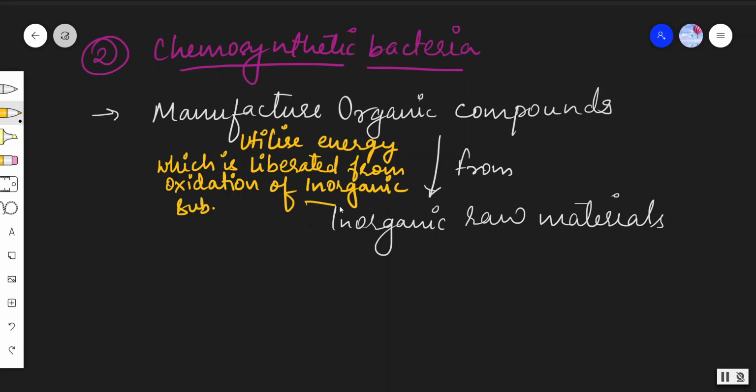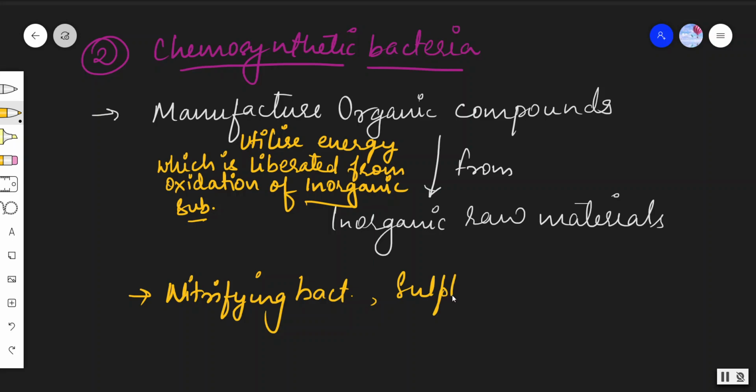These inorganic substances produce energy which is further utilized to make organic compounds. Clear? The bacteria involved here are nitrifying bacteria and another one is sulfur oxidizing bacteria.